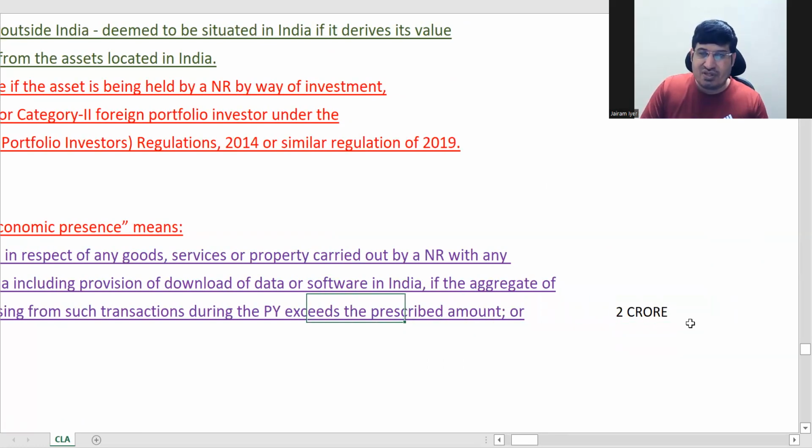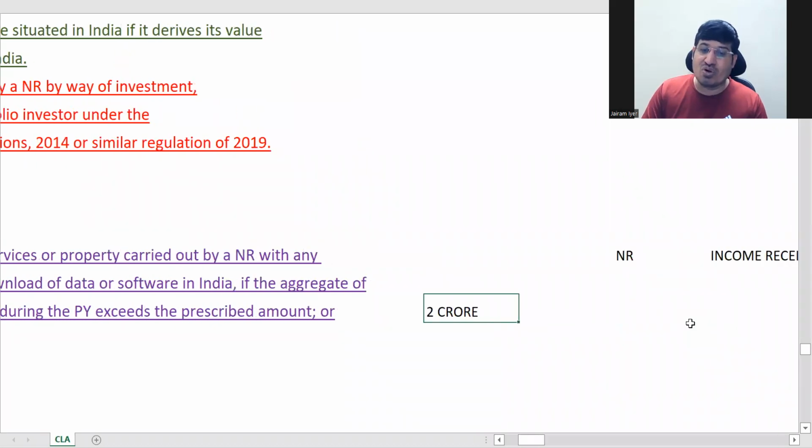So if a non-resident is doing some work where some Indian has a relation and the turnover is about 2 crore, although the person is not his full-time agent, still it will now be brought under purview. This never came into purview earlier. Now with this amendment, it will come into purview. So don't worry about this amount. You just have to say exceeds the prescribed amount. That's all.